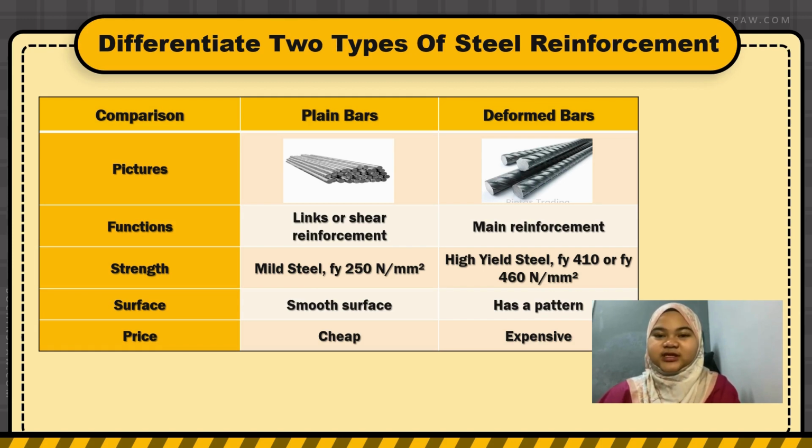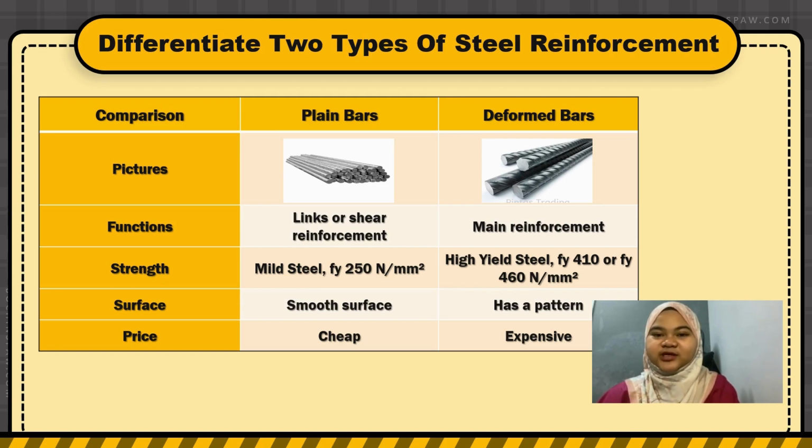Plain steel is mild steel, Fy 250 N per mm squared. For the reinforcement bar, it is Fy 410 or Fy 460 N per mm squared. Reinforcement bar is stronger because the iron is denser and stronger.